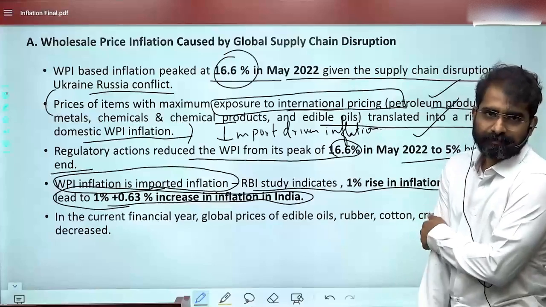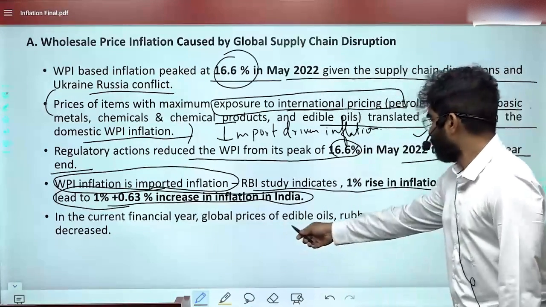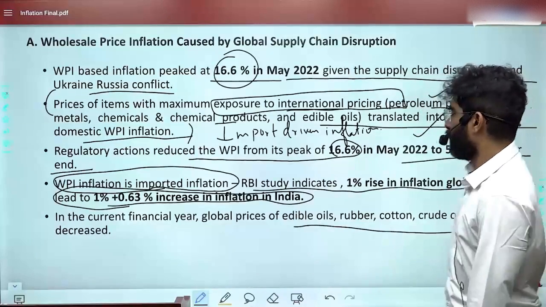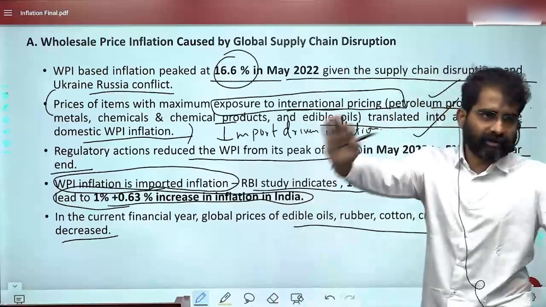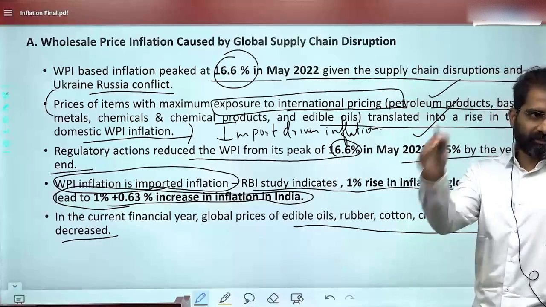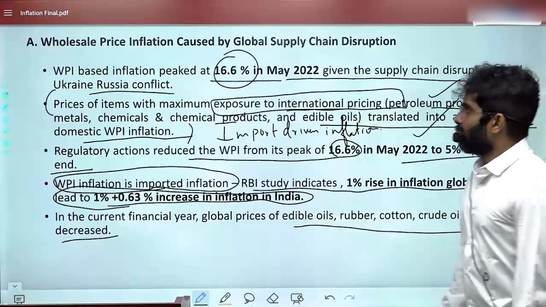Is this clear? Okay. In the current financial year, global prices of edible oils, rubber, cotton, and crude oil have decreased. This is the reason why the WPI index has also smoothened a little, has fallen a little. I think it is clear, everybody? Yes.